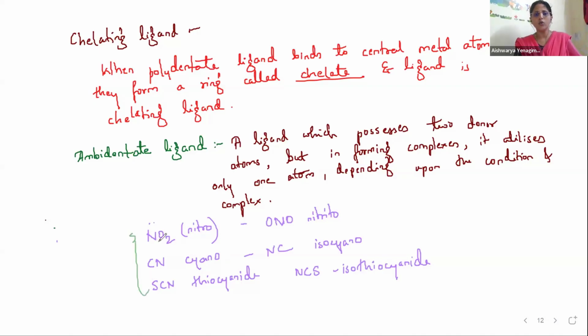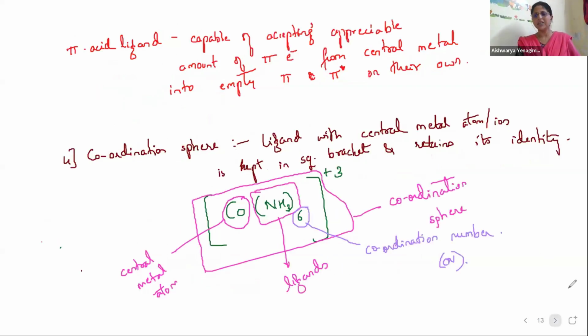NO2 is an example for an ambidentate ligand. Nitrogen is used, nitro. Oxygen is used, nitrito. CN, N is used, so it is cyano. NC, isocyano, N is being bonded. SCN, S is being used, thiocyanate. NCS, N is being used, isothiocyanate. These are examples for ambidentate ligands. Then pi acid ligands we have.